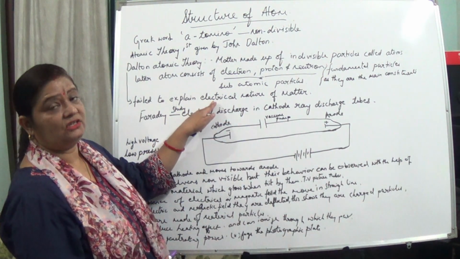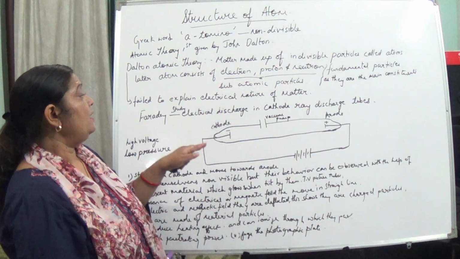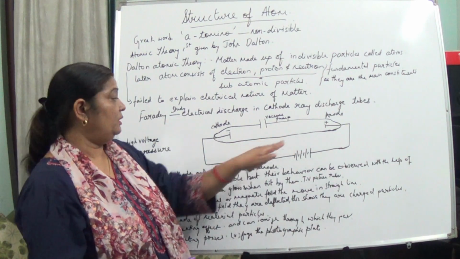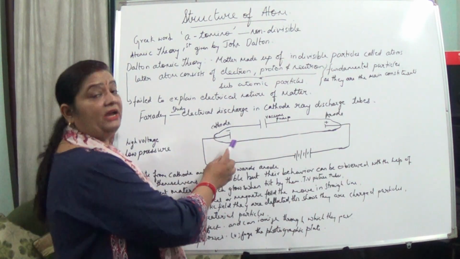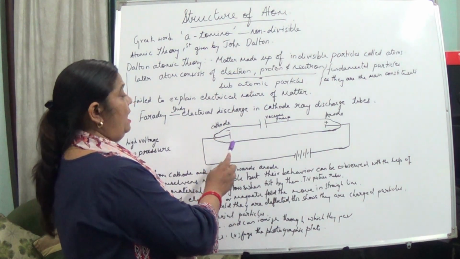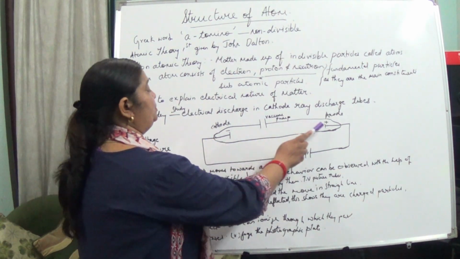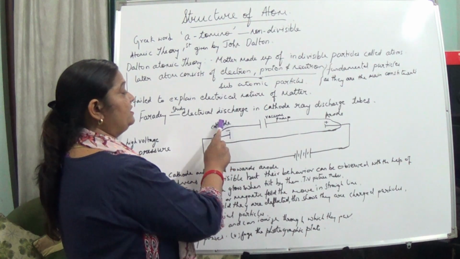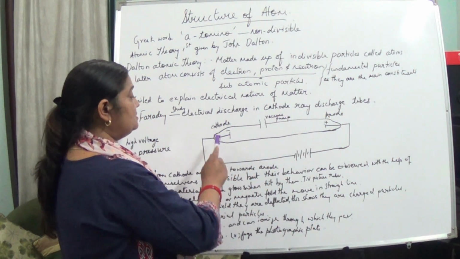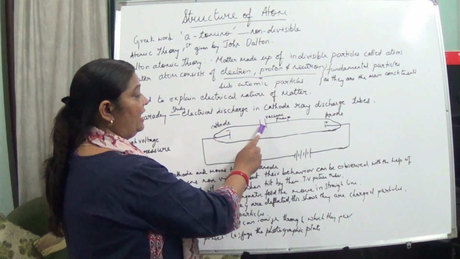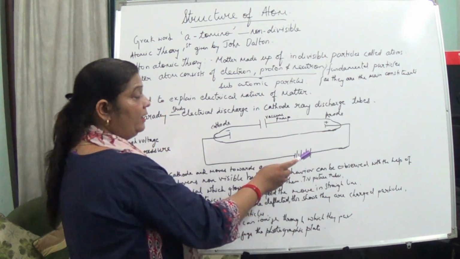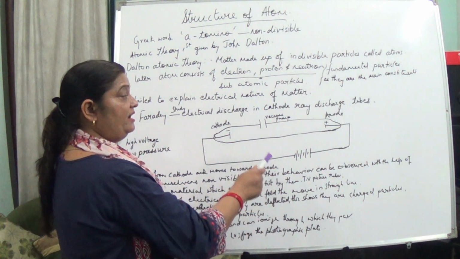He took a cathode ray discharge tube, which is made of hard, tough glass. He took two electrodes, the negative one named cathode and the positive one named anode. This glass tube had a vacuum pump and was connected to a wire, so here we will be providing electricity.